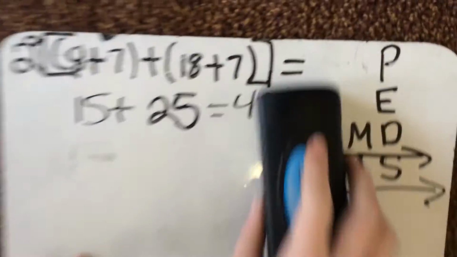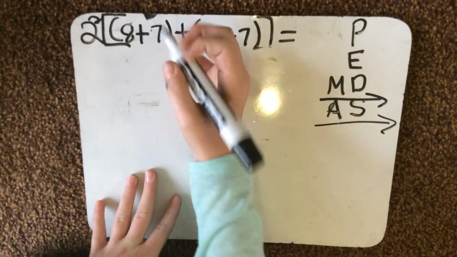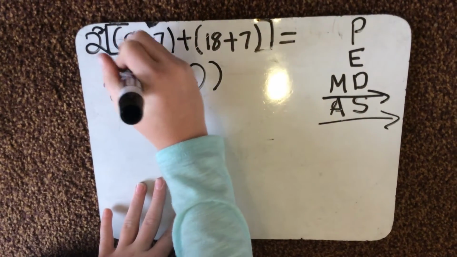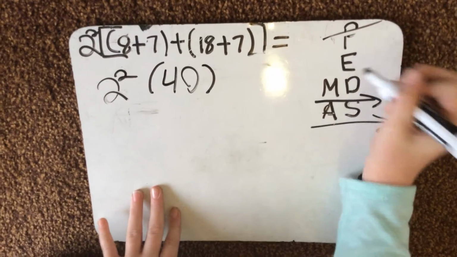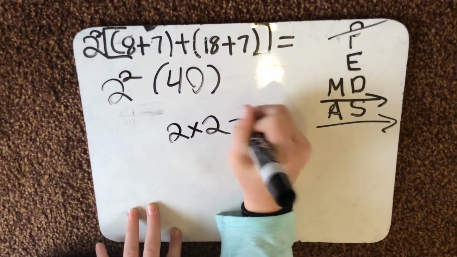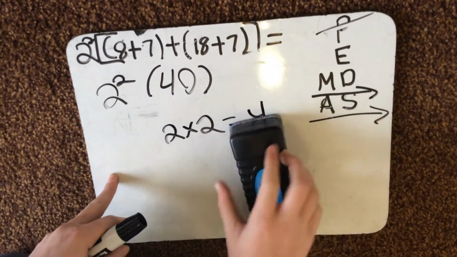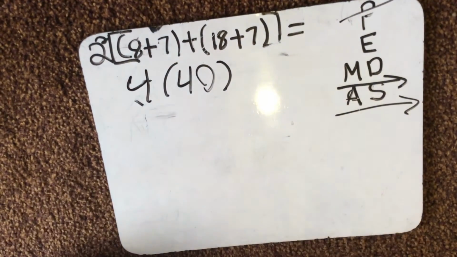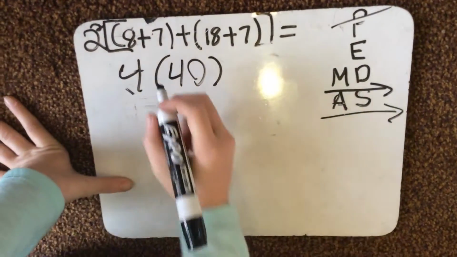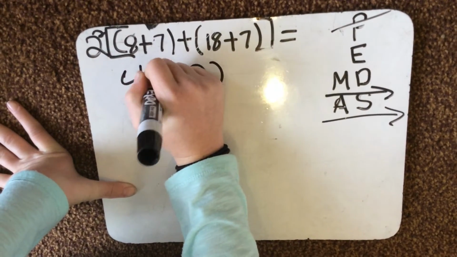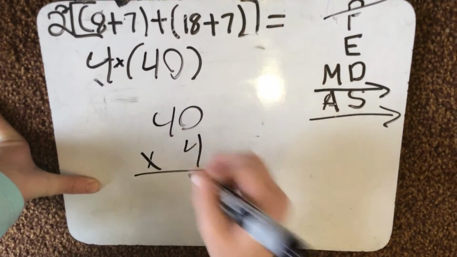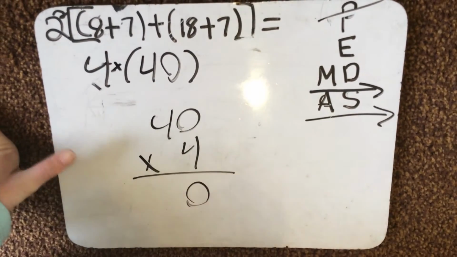And so then it'd be 40 in parentheses. And then you have an exponent, so you would do exponents, and 2 times 2 is 4. So it would become 4, and when there's no sign, it means multiply. So we will be multiplying 4 times 40. So just pretend like there's a multiplying sign there. 40 times 4, 160 would be your answer.